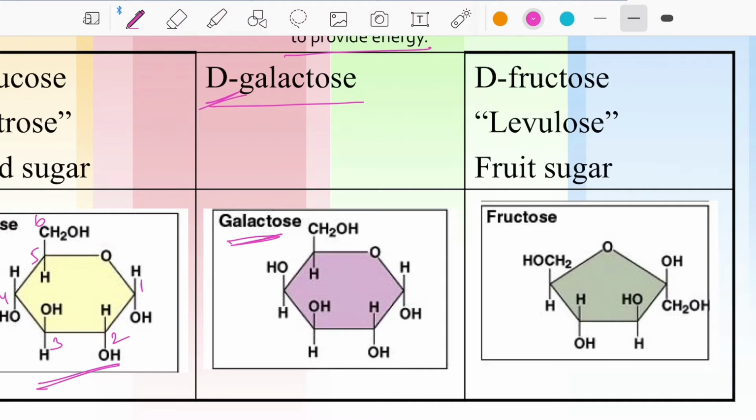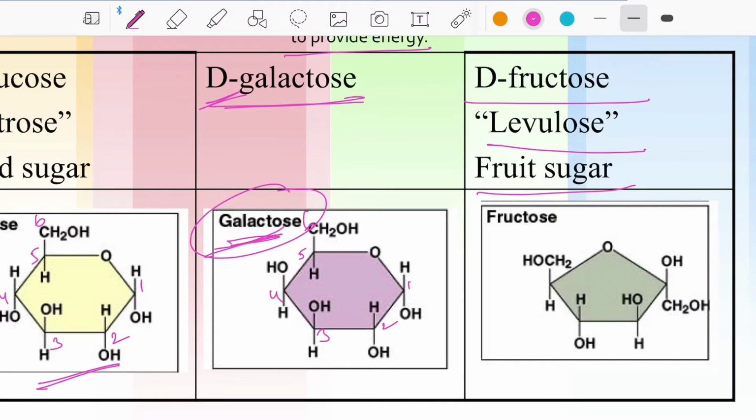D means dextro: D-galactose, not glucose. Galactose has almost the same structural formula, but the hydroxyl group positions may vary. Carbons 1, 2, 3, 4, 5, 6. It's a hexose. And then dextrofructose, which we call levulose, is a fruit sugar.